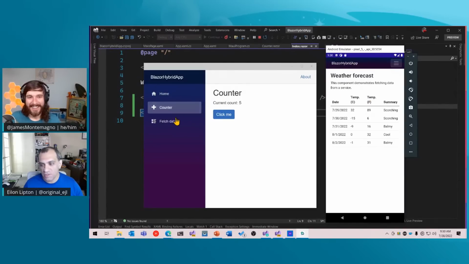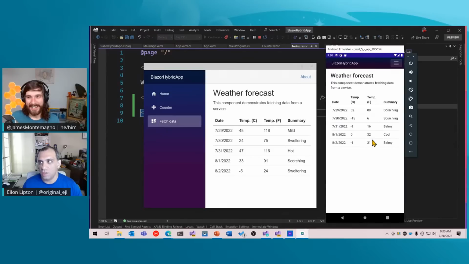What does it mean? Hybrid usually in this context means it's mixing web UI. When I say web UI, that doesn't mean a website with HTTP and request response, but web UI meaning HTML and CSS to put the pixels on the screen, but in the context of running in a native platform application. So what James has running on the screen there, that's a real Windows application. There's an exe file that's running, that's your application. On that Android application, that's a real Android application. There's an APK.